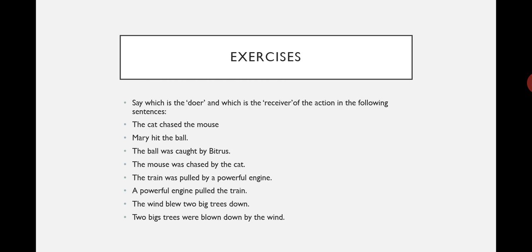So the receiver there is the mouse, the cat is the doer. Mary eats the ball. Mary is the doer and the receiver is going to be the ball. And the verb there, is it transitive or intransitive? You get to know that that is an example of a transitive verb because it has an object. So you are going to pick out the receiver.